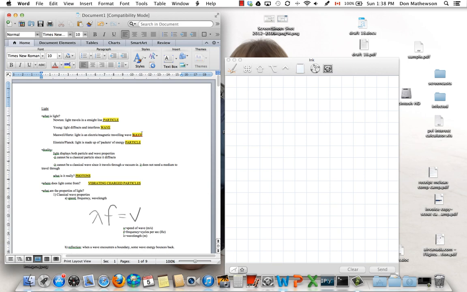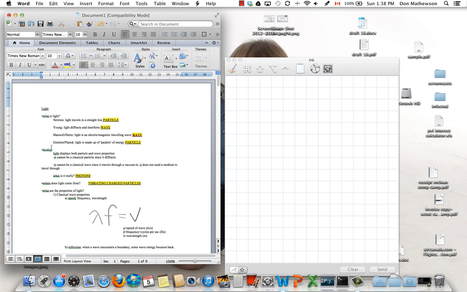Further evidence for the wave theory came when Maxwell developed the theory of electromagnetic waves, and then Hertz found them. So light, being on the electromagnetic spectrum, had to be a wave like all other electromagnetic phenomena. But this century, in order to explain the photoelectric effect, Einstein realized that light actually was made up of little bits of energy, which he called photons. And if it's a little bit, then it's got to be a particle.